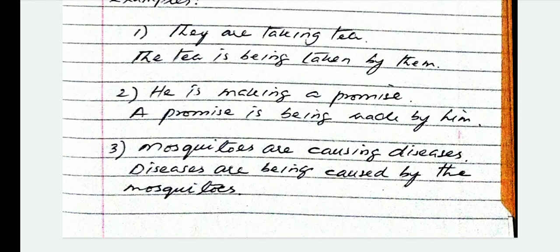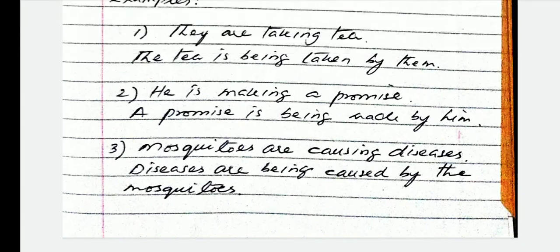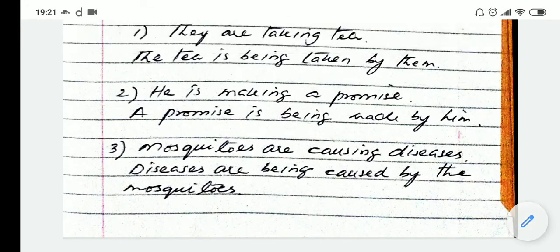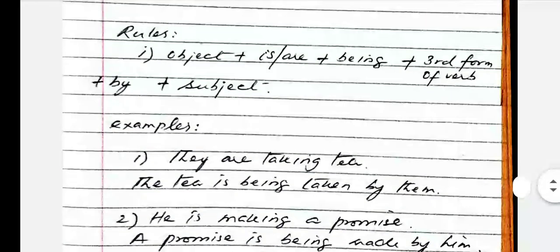Mosquitoes are causing diseases. Diseases, object, which is placed first. Are being caused, third form of the verb, by the mosquitoes. Diseases are being caused by the mosquitoes. So keep this rule in mind.